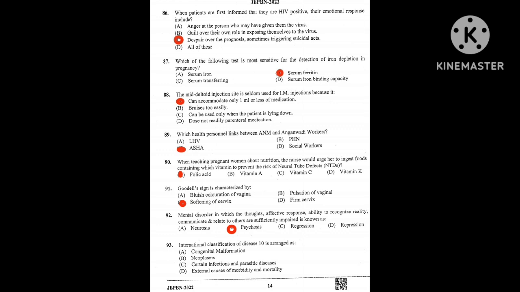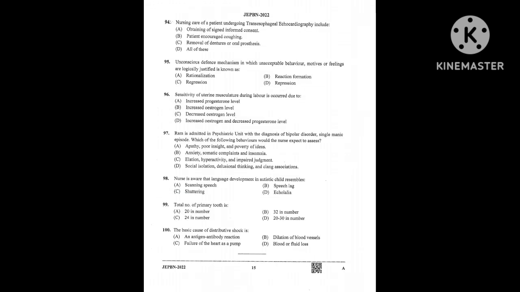Question number 93, International Classification of Disease 10 is arranged as A, congenital malformation, B, neoplasm, C, certain infectious and parasitic diseases, D, external causes of morbidity and mortality. So question number 93 answer হলো option number D, external causes of morbidity and mortality.